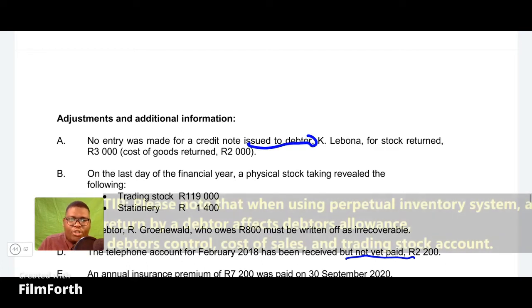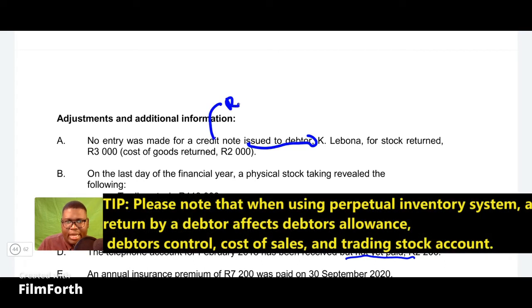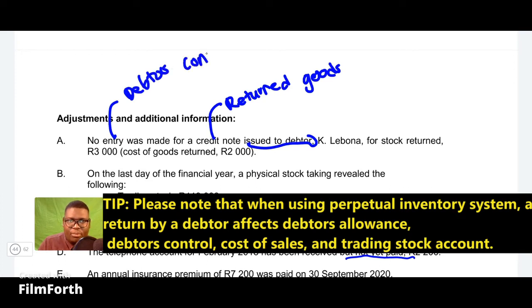Remember, when we issue a credit note, it means that somebody returned goods. So you need to keep in mind that a debtors allowance or a credit note is issued when somebody brings goods back to the business, and this should be a situation whereby this person has bought on credit. Remember, this person was a debtor, so if they bring back goods, it means that they will no longer owe us. So the first part will affect two accounts. The first one is our debtors control. So our debtors control will then be credited because it is going to decrease.